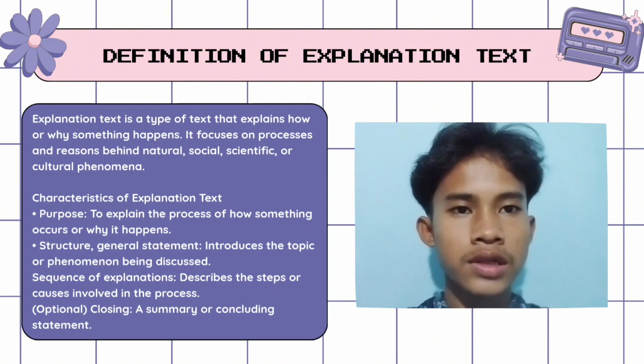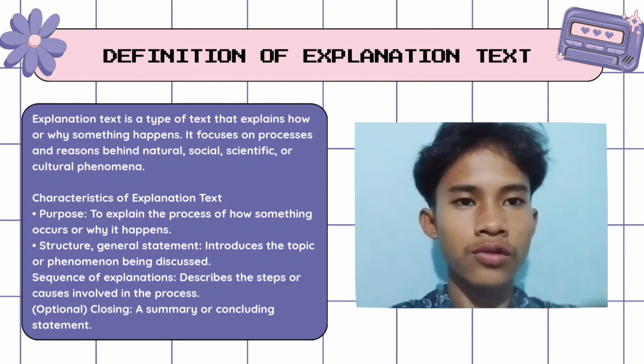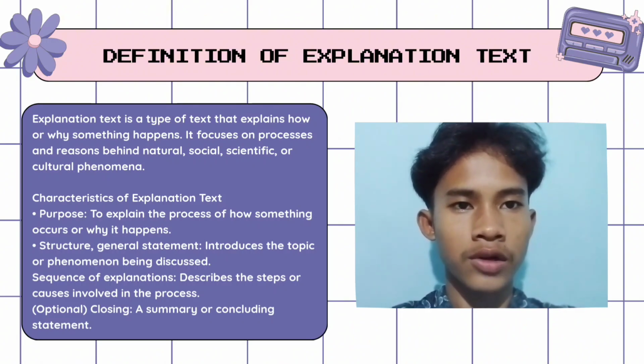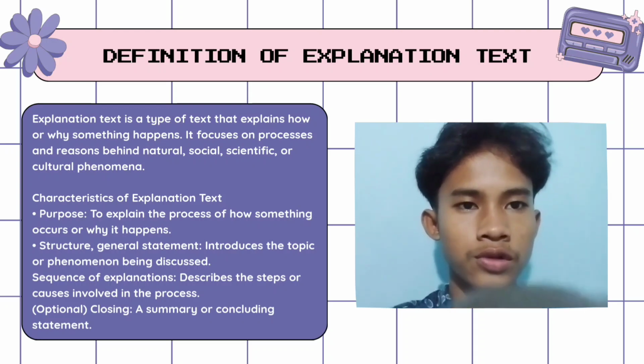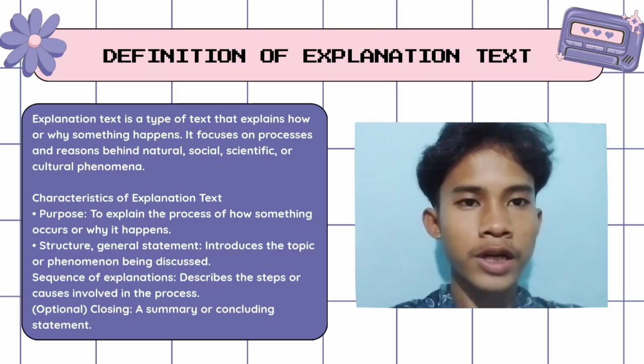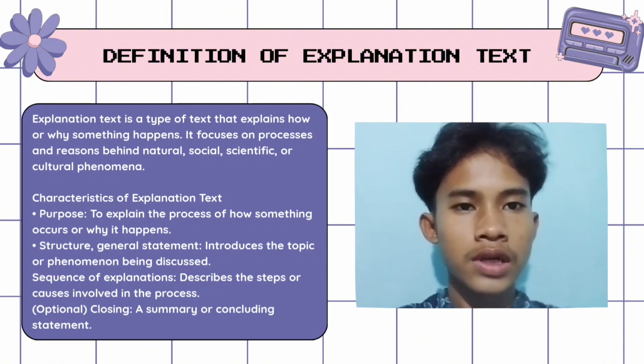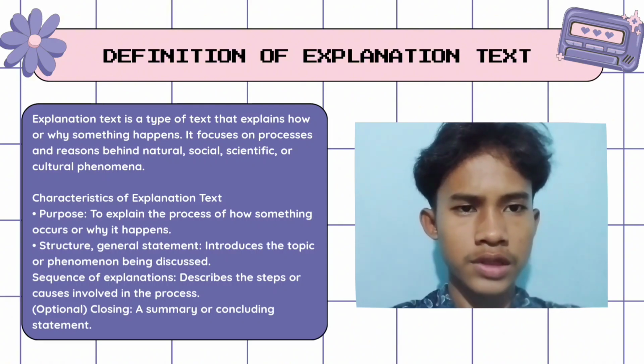Characteristics of explanation text. First, purpose: to explain the process of how something occurs or why it happens. Second, structure. General statement introduces the topic or phenomenon being discussed. Sequence of explanations describes the steps or causes involved in the process. Now let's move on to the purpose and generic structure of the explanation text. Come on, Fitria, it's your time to shine.